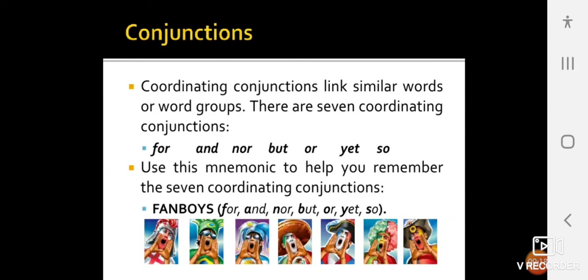Coordinating conjunctions link similar words or word groups. There are 7 coordinating conjunctions: for, and, nor, but, or, yet, so. These are the 7 kinds of coordinating conjunctions. Use this mnemonic to help you remember the 7 coordinating conjunctions.